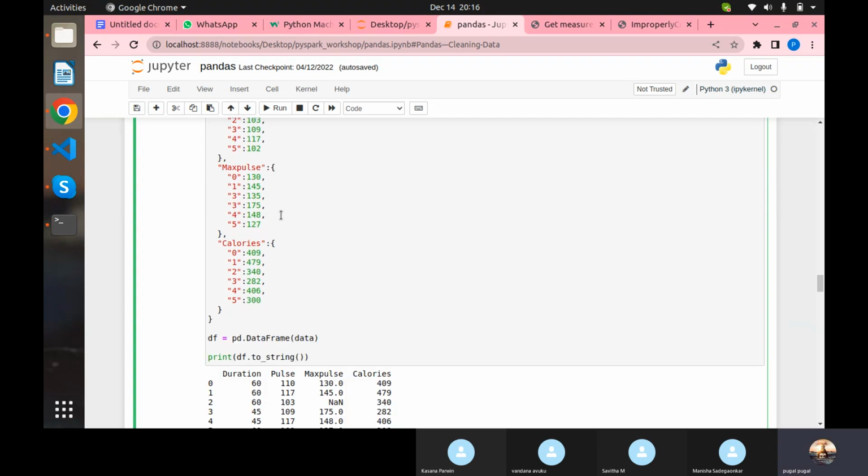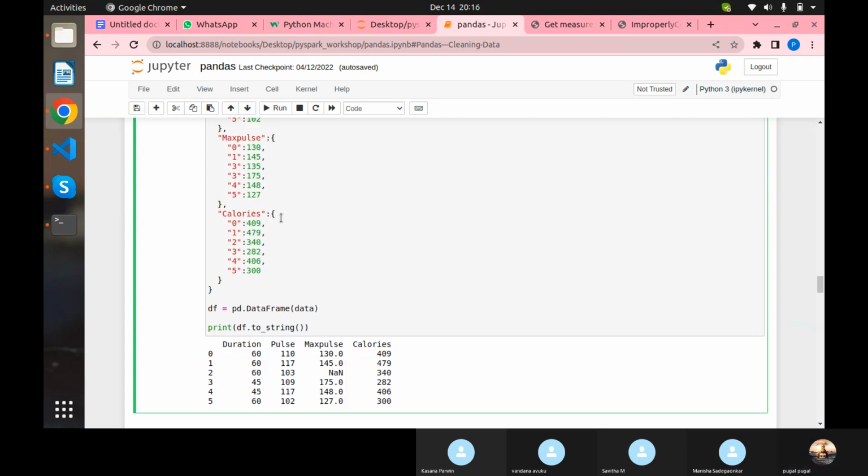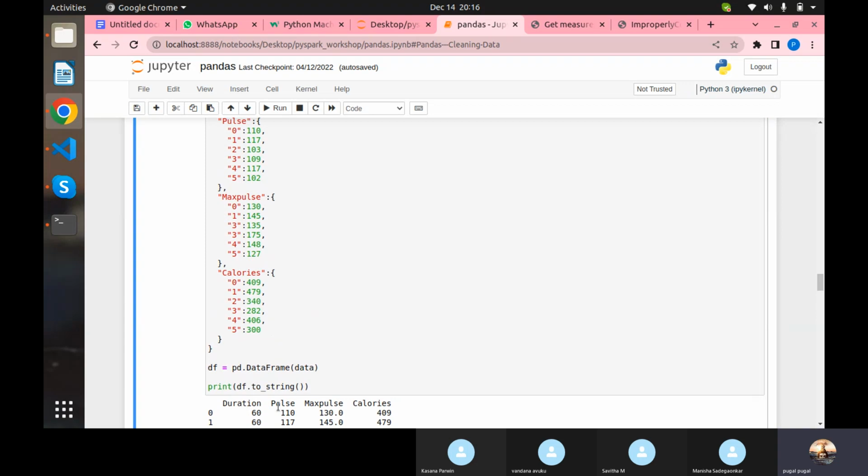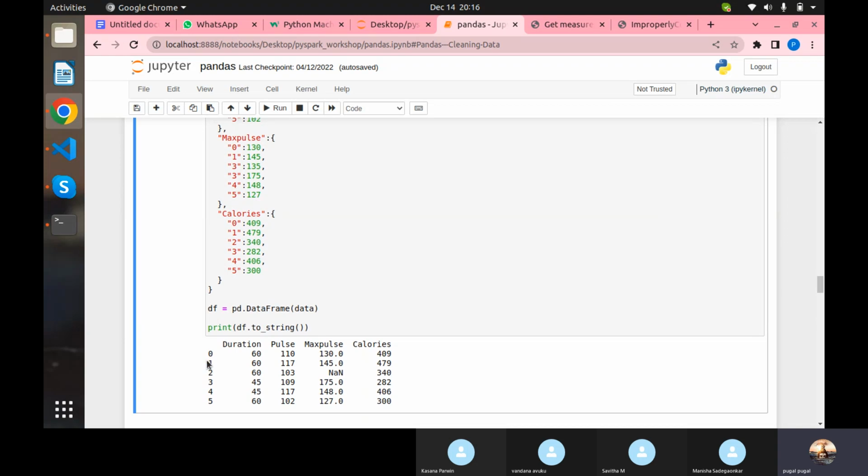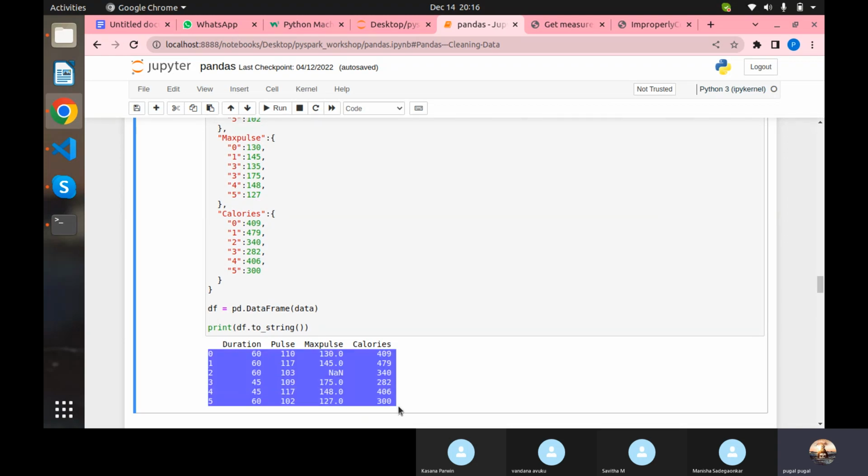Here you can see calories, maximum pulse, duration, everything is given as a column name, whereas 0 1 2 3 is given as a row name. You can clearly see that, right? So basically this is how it works.